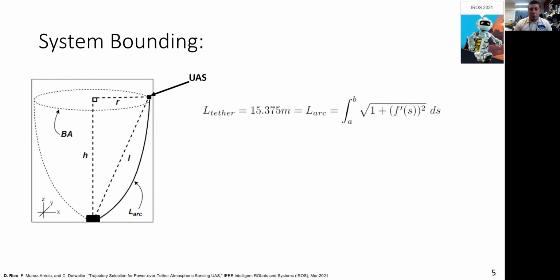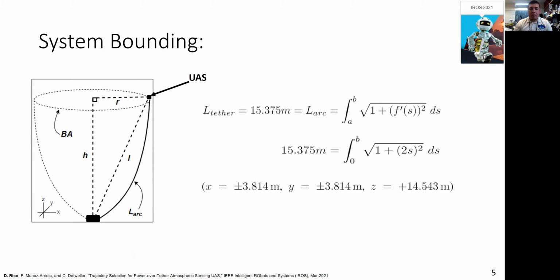The TOS has 15.375 meters of power sensing tether. Therefore, the length of the arc can be expressed as such, where the function s is parabolic. We then evaluate the integral, solving for the upper bound b, which leaves us with a spatial bound in the x and y dimensions of 3.814 meters. Evaluating the parabolic function with 3.814 gives us the z bound of 14.543 meters. Thus, the TOS was bounded in Euclidean space.